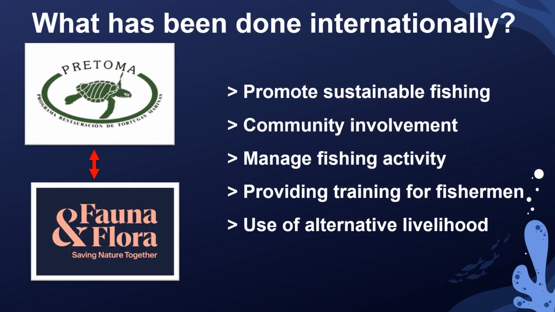In 2012, Paso Pacifico partnered with Pretoma and FFI to implement a program in Nicaragua to address the problem of overfishing in their waters. This program aimed to promote sustainable fishing practices and encourage the involvement of local communities in monitoring and managing fishing activities. The program involved providing training to fishermen on sustainable fishing techniques and the use of alternative livelihoods to reduce the pressure on marine resources. Additionally, the program emphasized establishing marine protected areas and enforcing regulations to prevent illegal fishing practices.